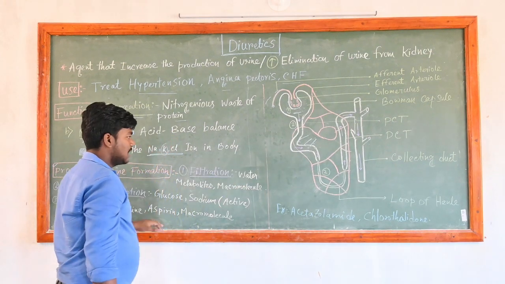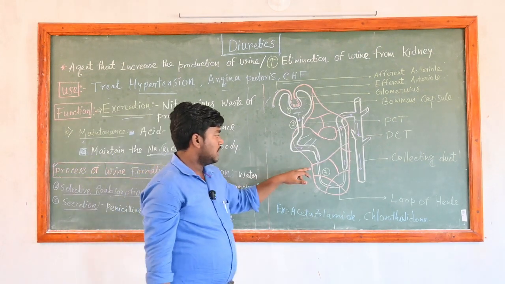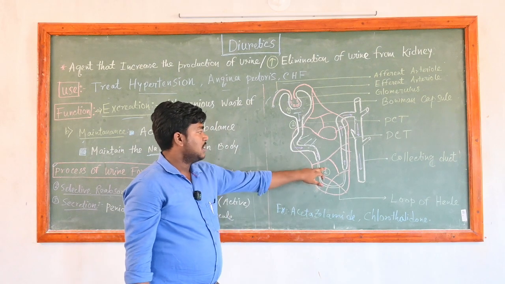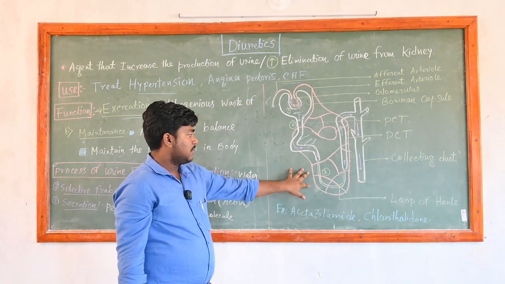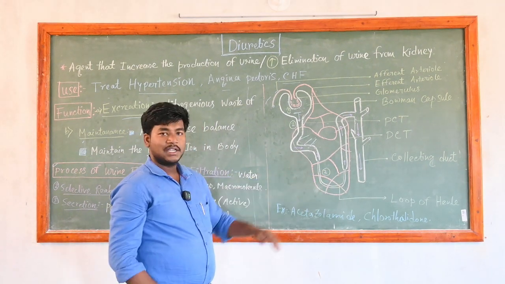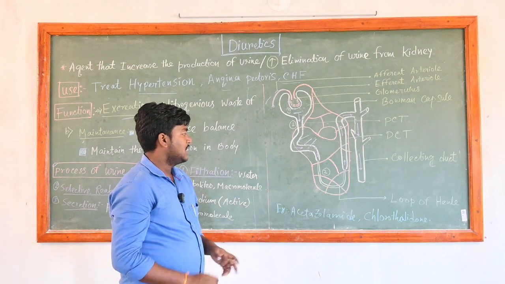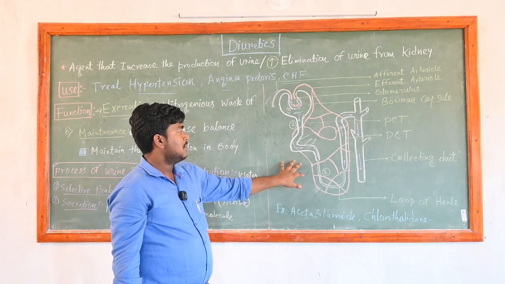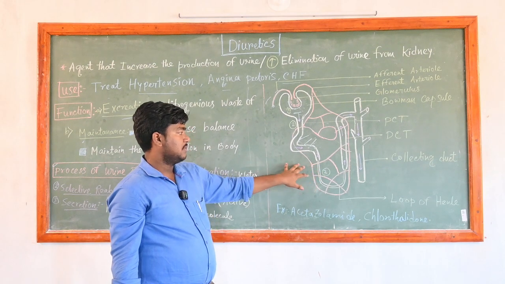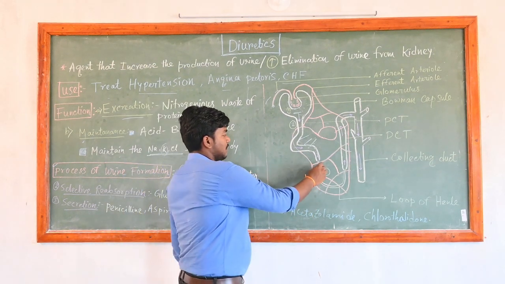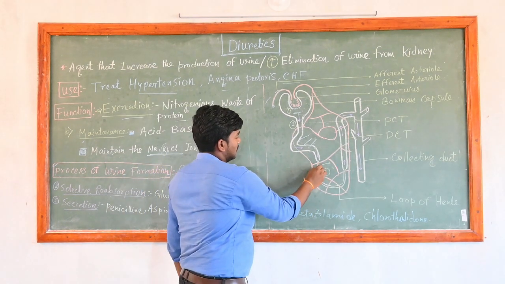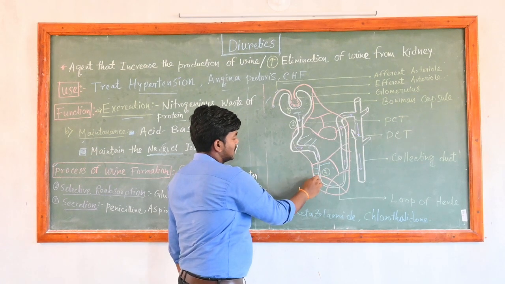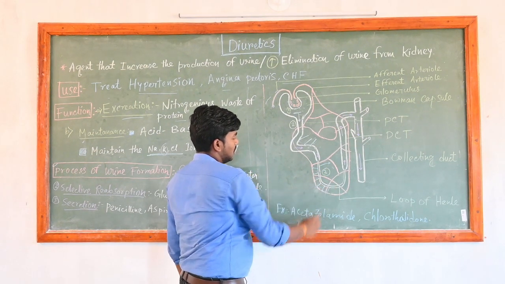Third point is secretion. In the secretion process, our nephron, or loop of Henle, secretes various types of hormones or unwanted materials which need to be filtered out from the bloodstream. It secretes various types of ions, and these ions are eliminated from our body.